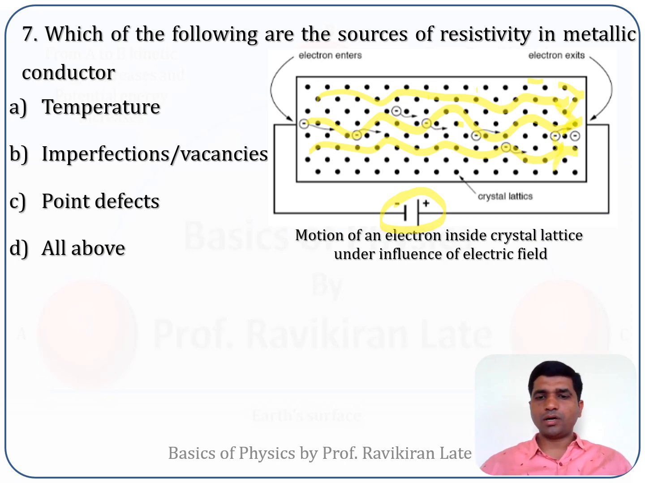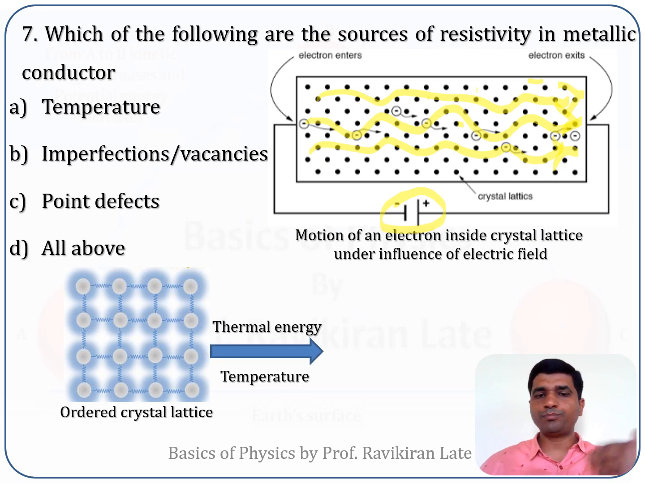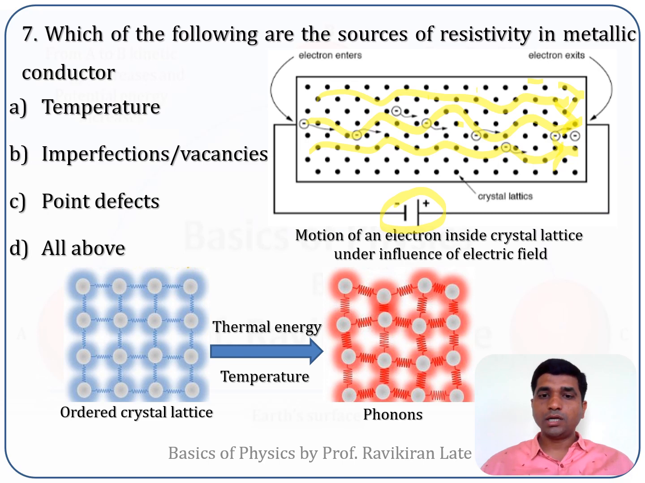Now if it is an ordered lattice, there is no problem with the motion of the electron. It will have some definite resistivity, which we call the residual resistivity. Now imagine if you have such an ordered lattice and we provide some amount of thermal energy to it. So what will happen? The atoms will try to vibrate about their mean position.